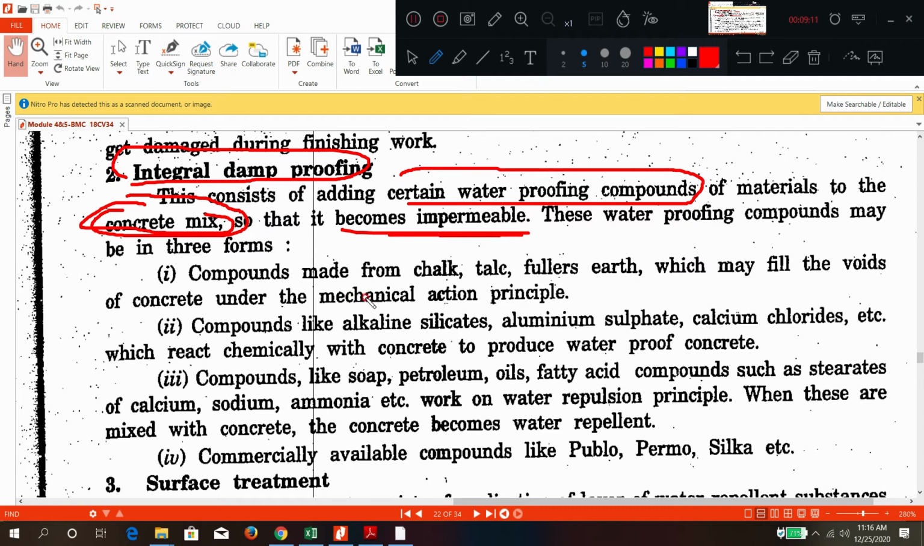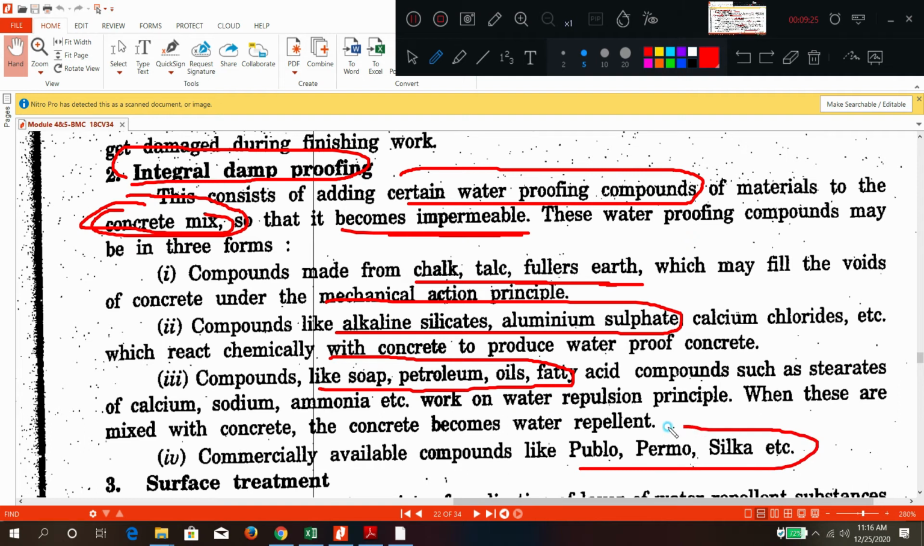Impermeable. So what are the common types? Compounds of chalk, talc, fillers like this. Maybe compounds like silicates, aluminum sulfates. Compounds like soap, petroleum, oily fatty acids. Generally you have commercial products like Silica, Permo, Pudlo. These are some of the compounds used as integral. Understand the meaning? Integral means during the concrete mixture itself. DPC or membrane means they are applied in a thin layer.